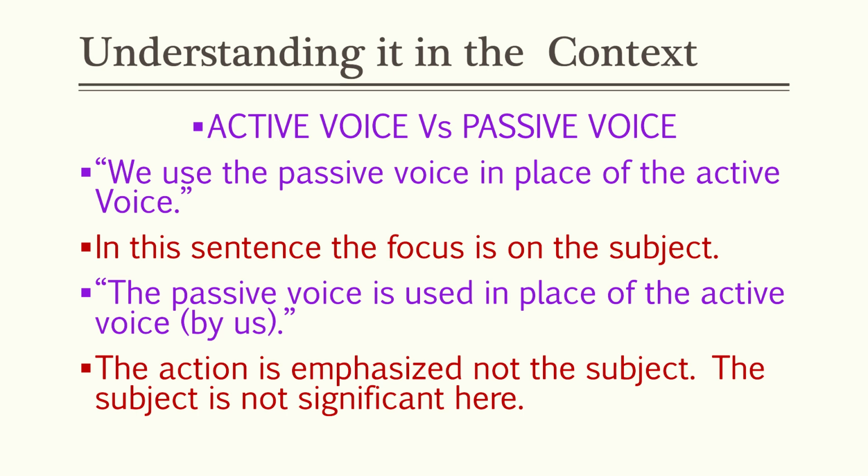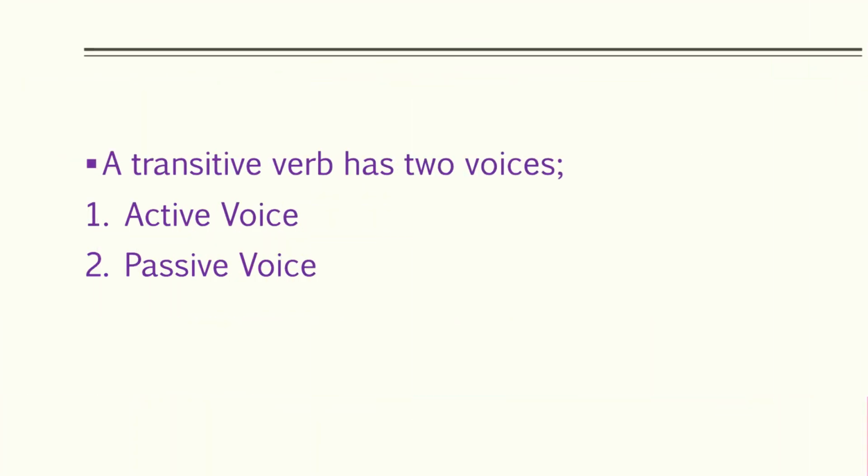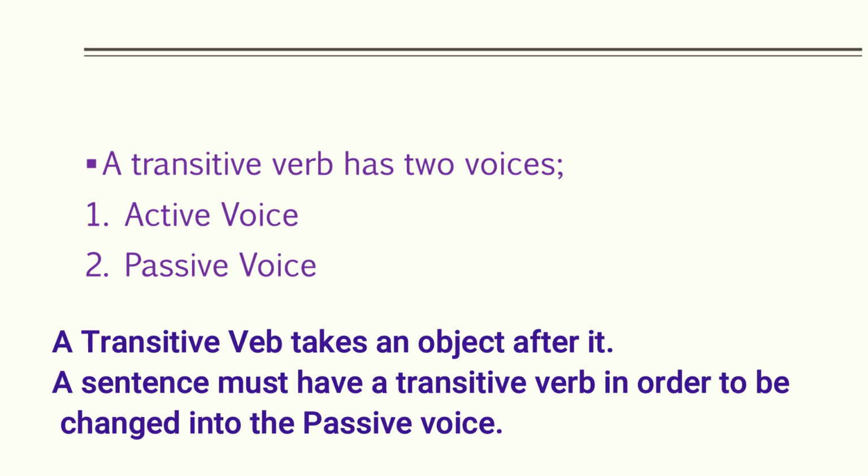Now let me make it quite clear that only a transitive verb has these two voices. If you recall, we have already discussed what's a transitive verb in the lesson on basic sentence structures in English. A transitive verb is a verb that takes up an object after it compulsorily.